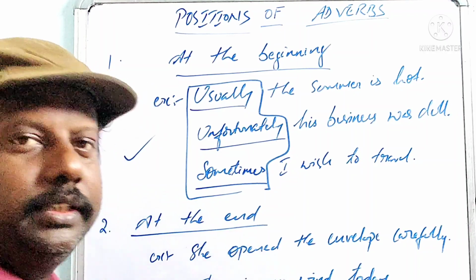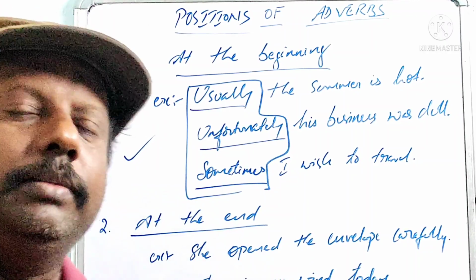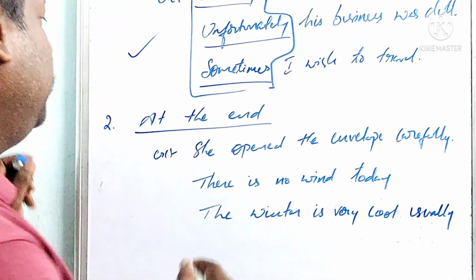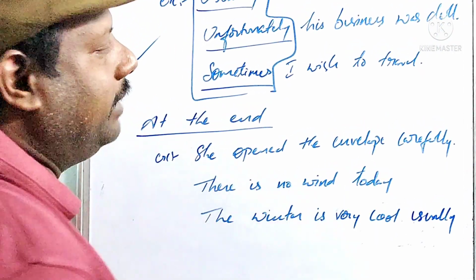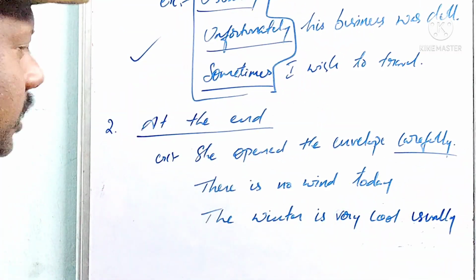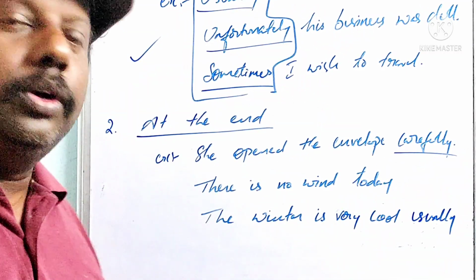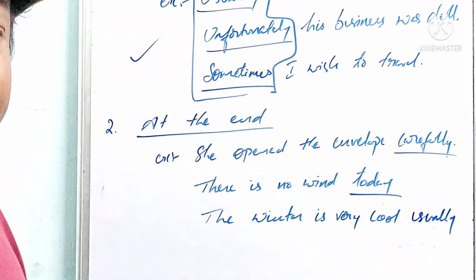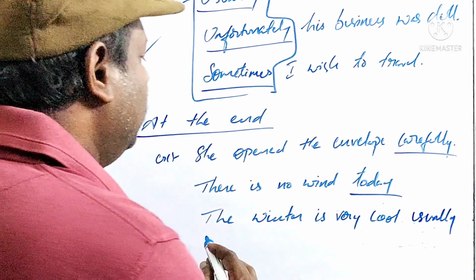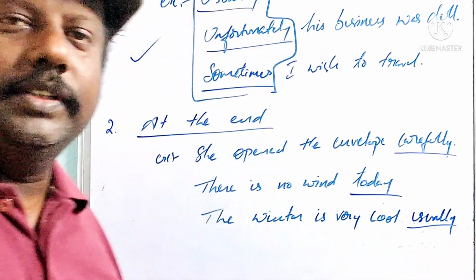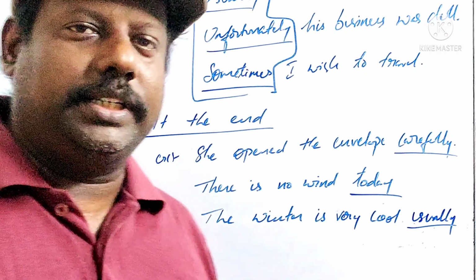At the end. Means at the end of a sentence we will get the adverb. How? She opened the envelope carefully. Next, there is no wind today. The winter is very cool usually.